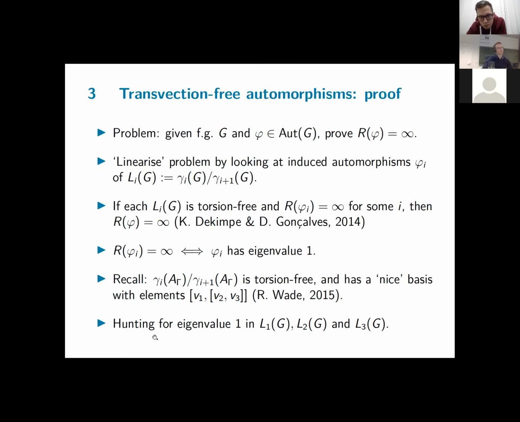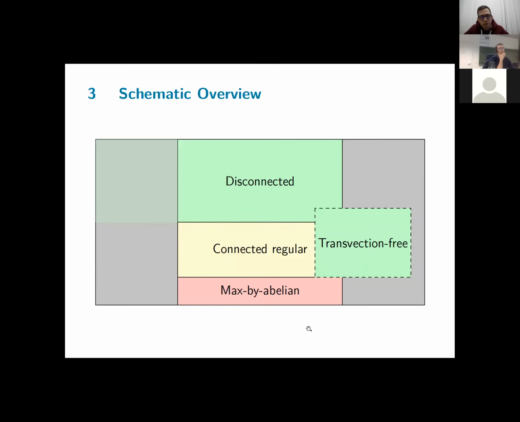And then the major part is the hunt for the eigenvalue 1. This hunt took me till the third factor of the lower central series. It has a lot of case distinction, but I didn't have to go any further than the third factor. It took me I think 5 or 6 cases, depending on where you can find for the first time an eigenvalue 1. But I managed to do it. So we obtained a new green rectangle in our big picture.